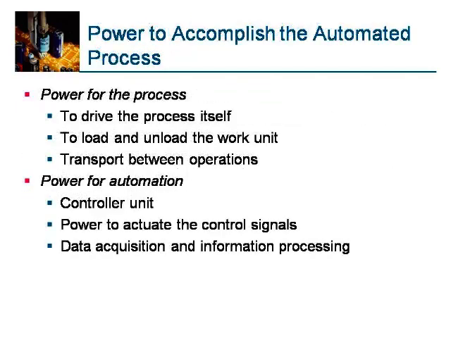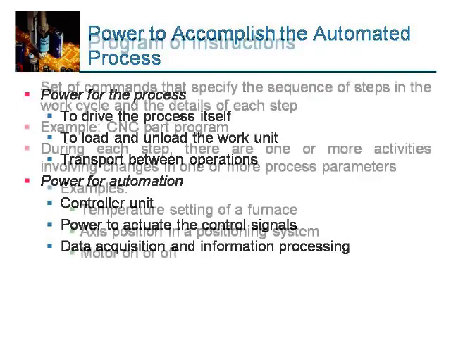Power to accomplish the automated processes drives the process itself, loads and unloads the work unit, and transports between the operations. Power for automation is also required for the control unit, to actuate the control signal, and for data acquisition and information processing.